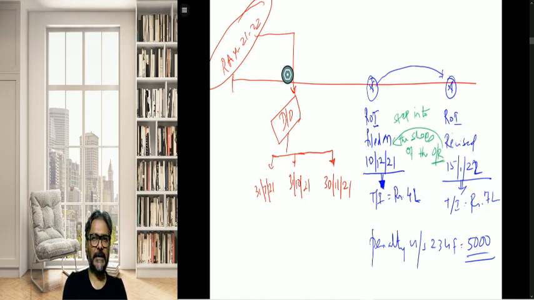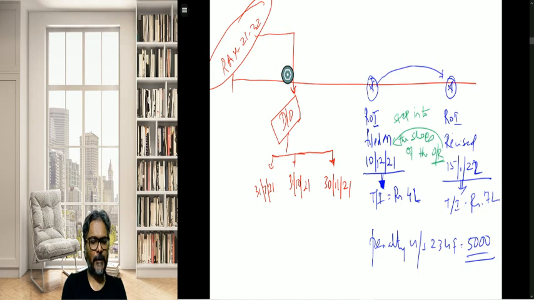Revised return never has its own identity. It replaces the original return, and that is the reason why it will be concluded that the return of income would be said to have been filed finally on 10th of December 2021 only, with the total income of rupees 7 lakhs. The penalty in this particular case would be of rupees 5,000.